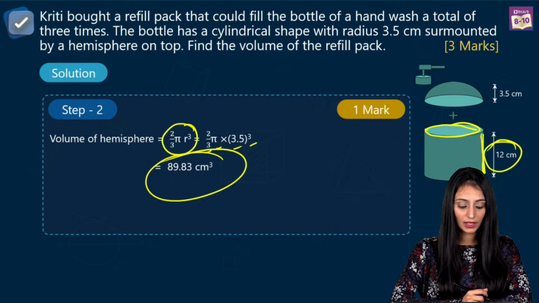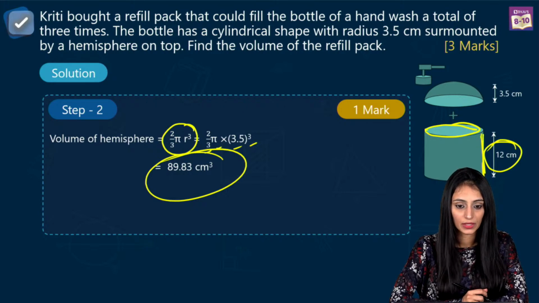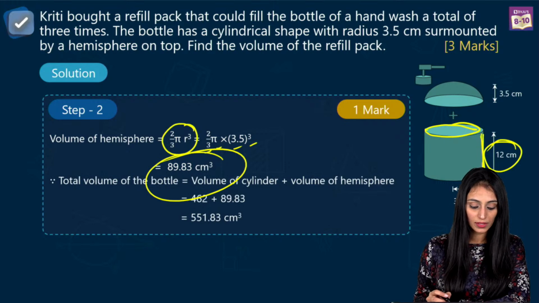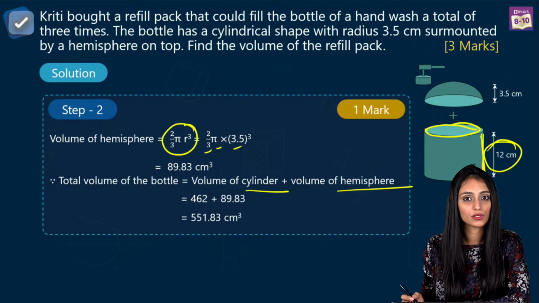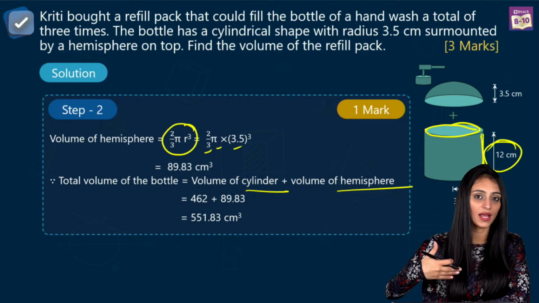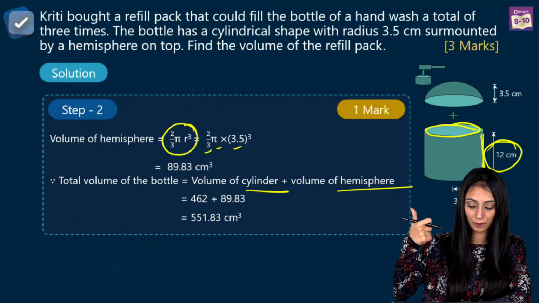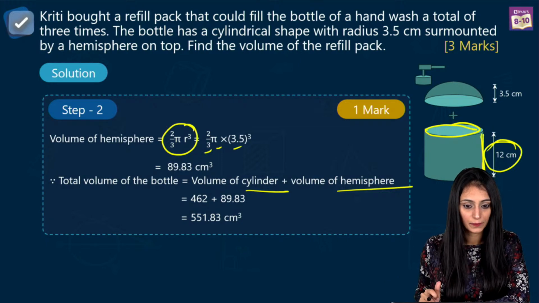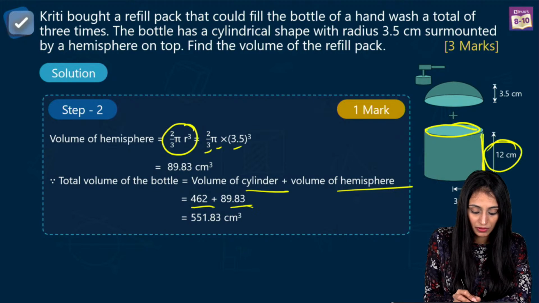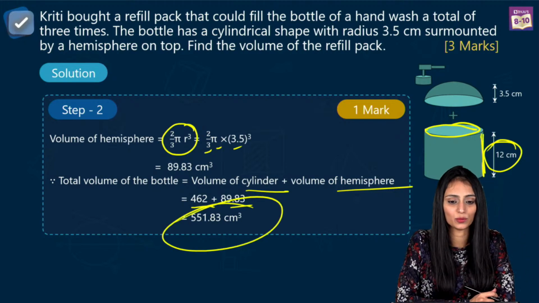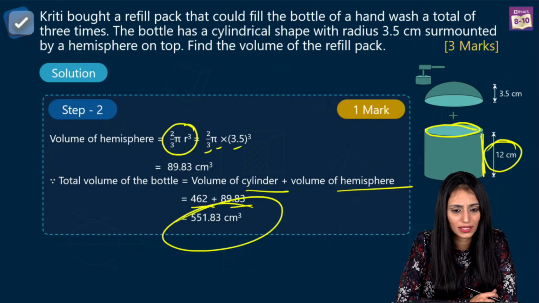Adding them and take pi and r common? Definitely. Rishit Solanki. Yes, we can do that. Right. Yes, Giriraj Kanwar, you can ask. Okay. So what we are doing here is simply I'm going to add up their volumes now. Yes. You could have done this way also. You can take pi and r common and then because they have pi common, obviously they have radius common. Right. Okay. So simply we add them up. We get 551.83 centimeter cube. That's the answer, right? So we have got the answer.